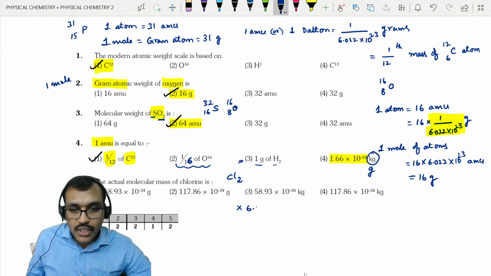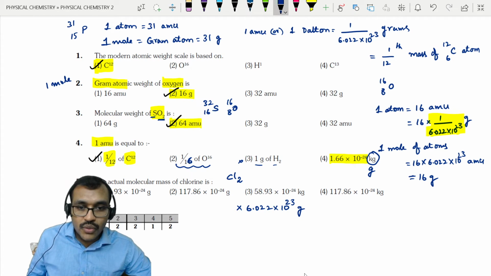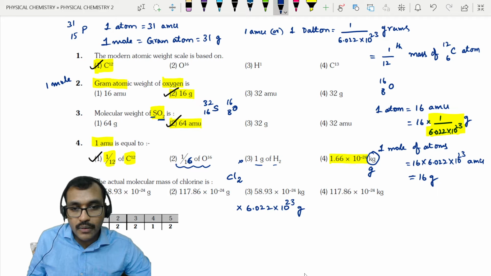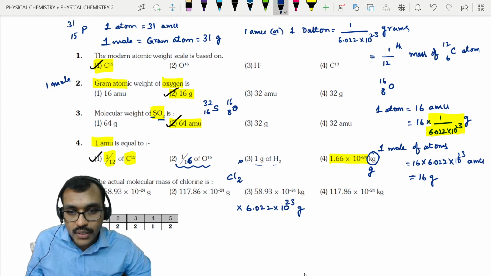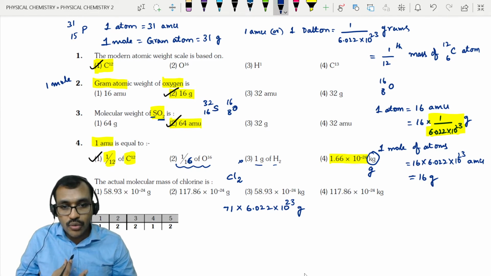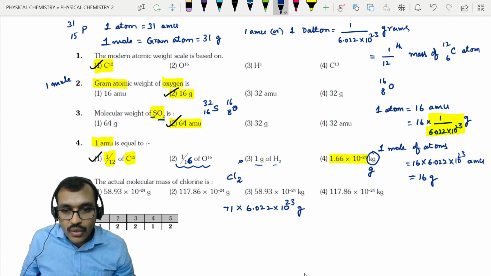Chlorine is 35.5, so 35.5 into 2, because there are 2 chlorines, that means 71. So we write 71 into 6.023 into 10 power 23.